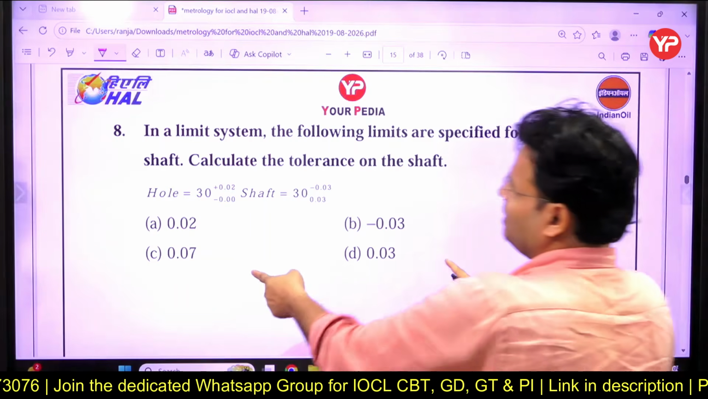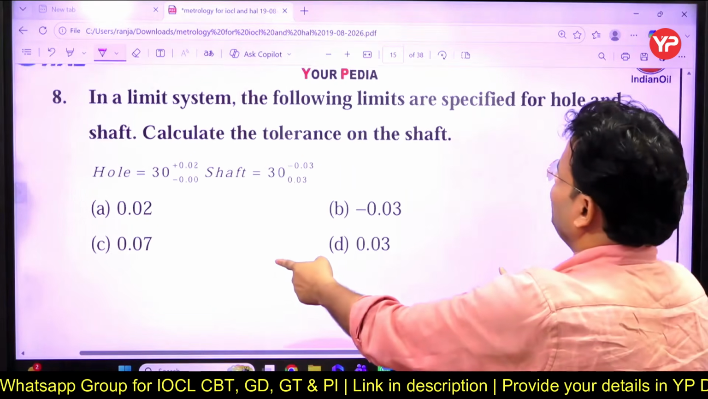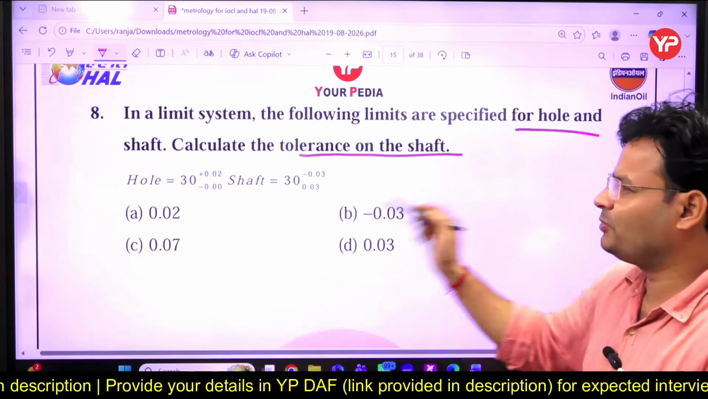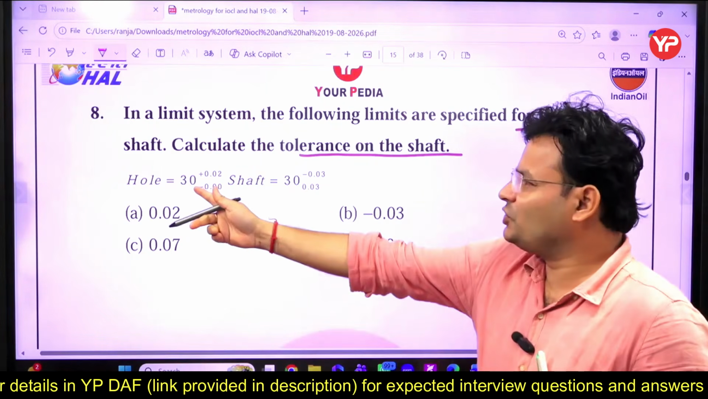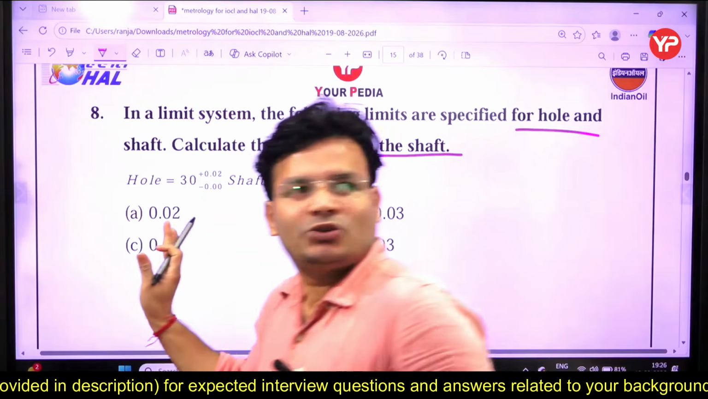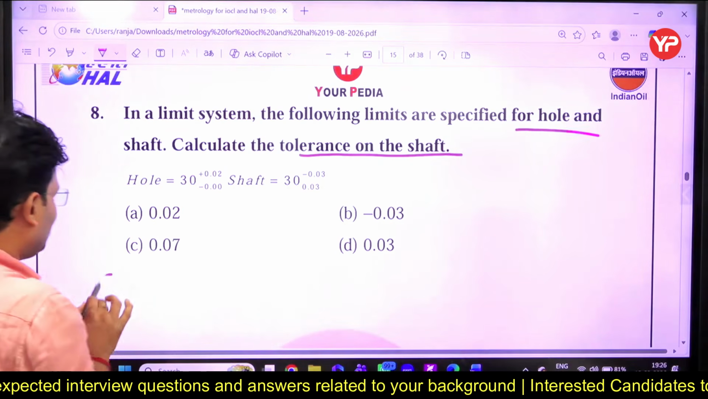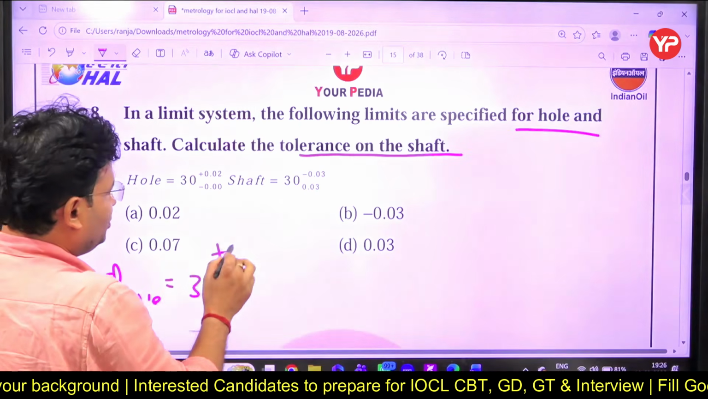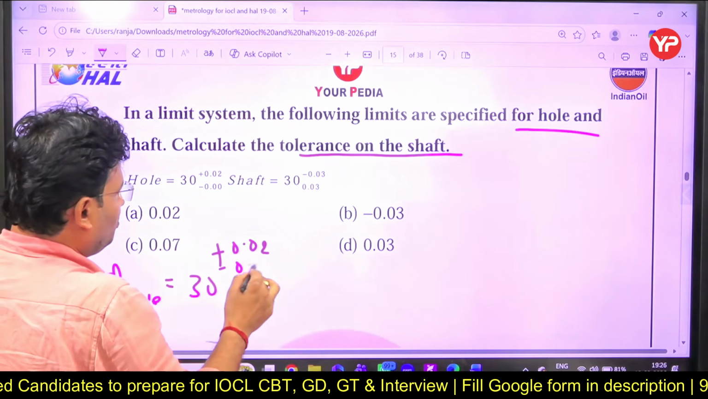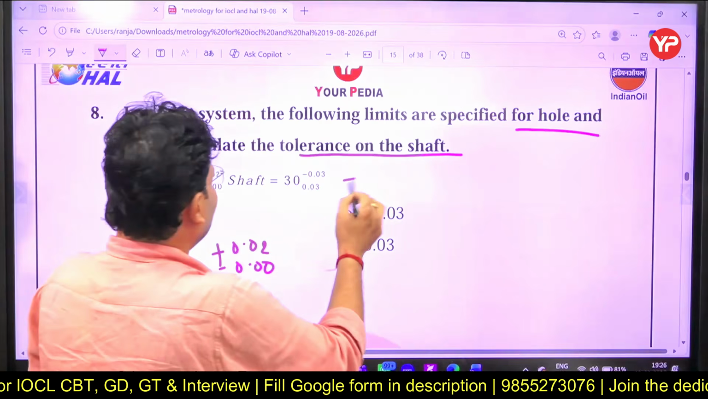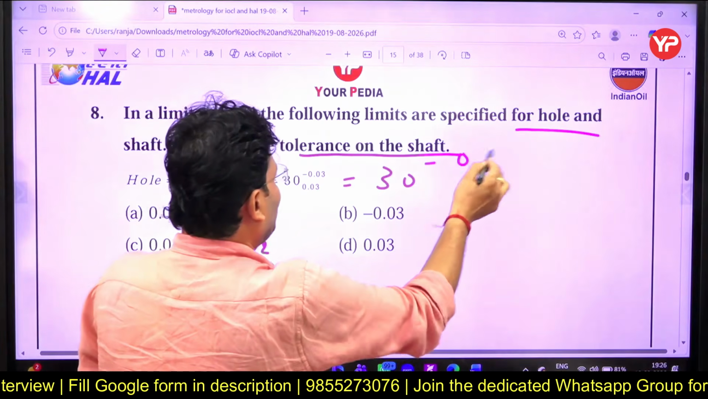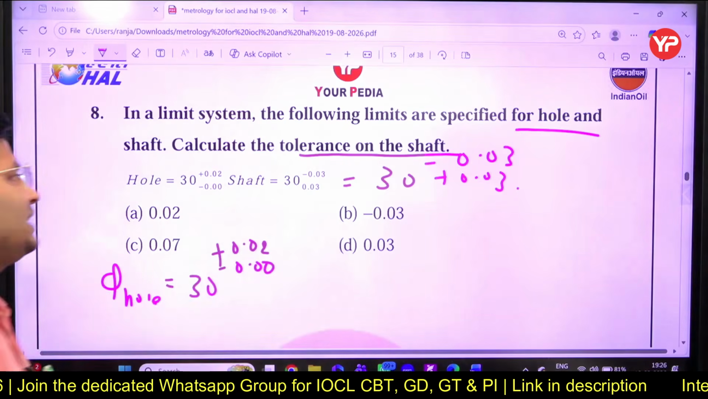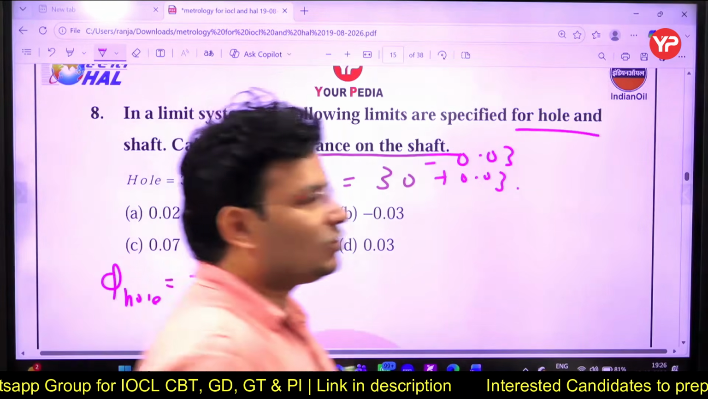That is the next question. Visible ना? In a limit system, the following limits are specified for a hole and shaft. Calculate the tolerance on the shaft. You have to calculate the tolerance. This is your hole, this is your shaft. Question visible. So hole I am going to write here. This is for the hole and this is given 30 plus 0.02 minus 0.00, and for the shaft it is given 30 minus 0.03 plus 0.03, and they are going to ask to calculate the tolerance on the shaft. So what will be the tolerance?